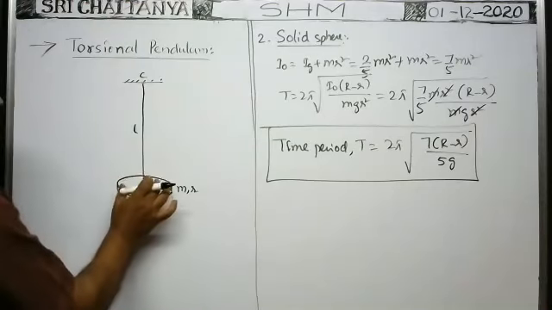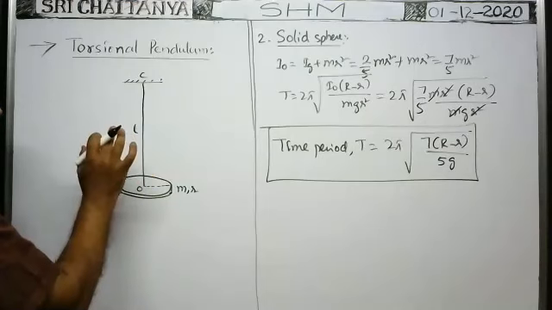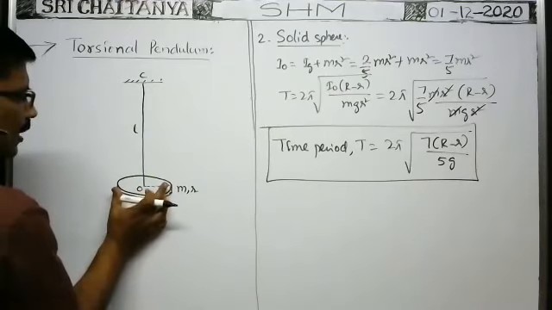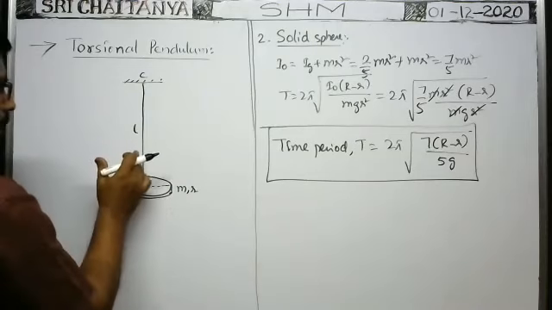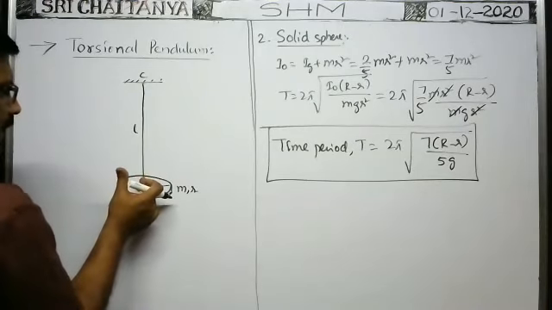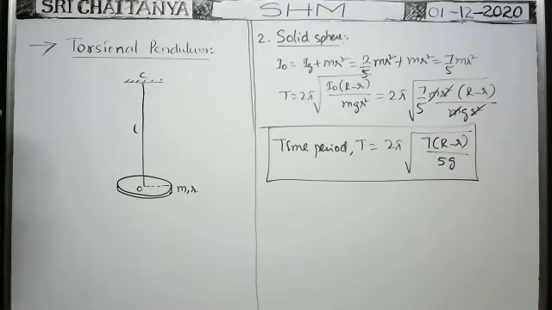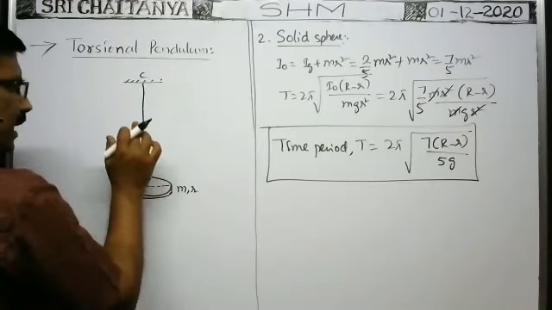Of course, we need not try that one. But one disc is suspended by means of a light, inextensible, torsionless string. Torsionless means there is no twist initially. Now this disc is turned through a certain small angle theta about this axis, about this suspension wire. Then the wire will be twisted by the same amount. So whenever the disc is twisted through an angle theta, the wire will be twisted by the same amount.